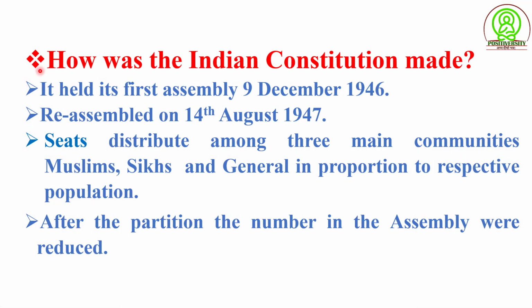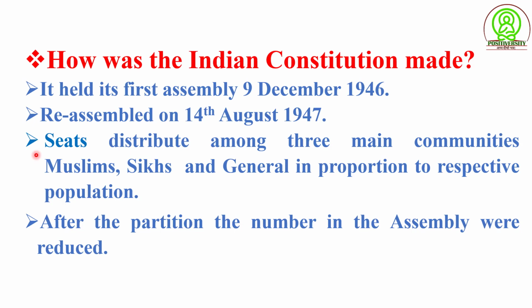How was the Indian Constitution made? It held its first assembly on 9 December 1946 and reassembled as the Constituent Assembly of divided India on 14th August 1947. The seats in each province were distributed among the three main communities: Muslim, Sikh and general, in proportion to their respective population.